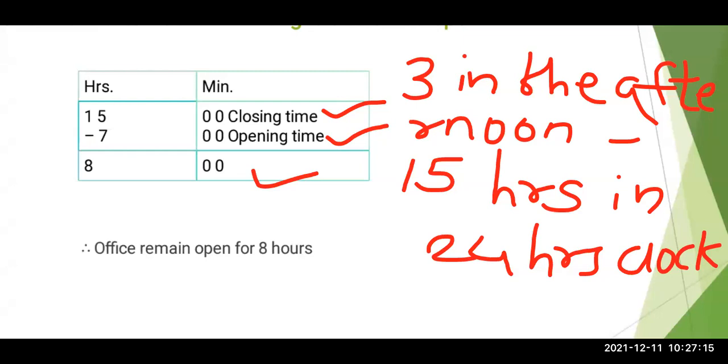In this way, you will solve the word problem related to hours and minutes. Okay students, I think I have clearly explained and you have understood. So you can write it down in your notebook. You are not going to write in your workbook. You are going to write the word problem in your notebook.